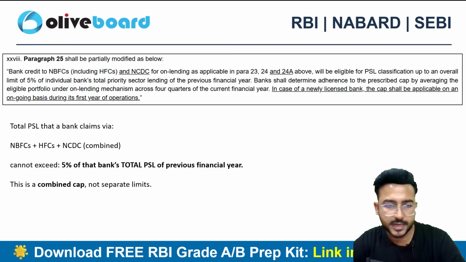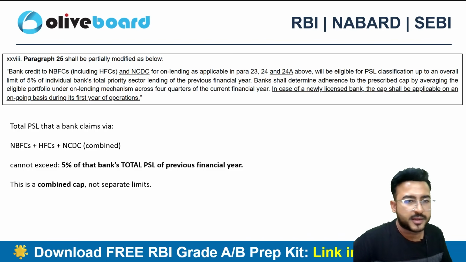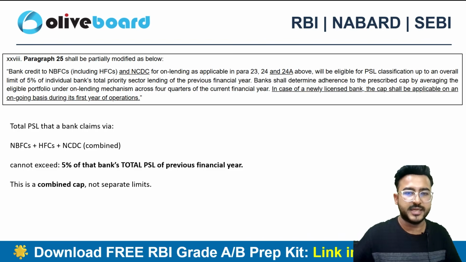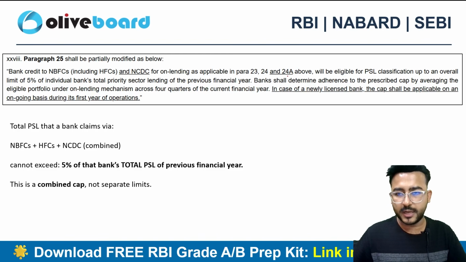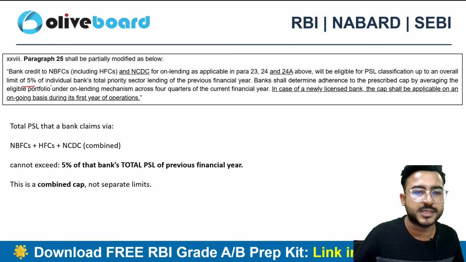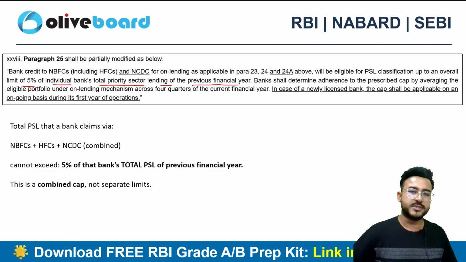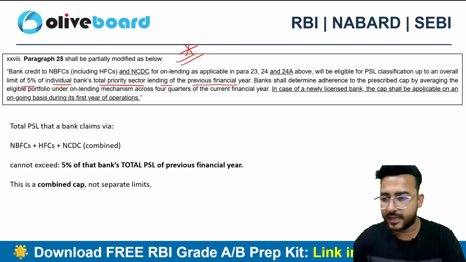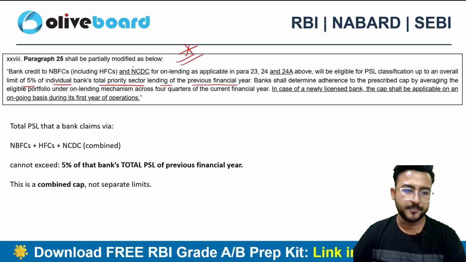In this PSL guidelines, next one: bank credit to the NBFCs and the NCDCs for on-lending basis will be eligible for the PSL classification up to an overall limit of 5% of the bank's total priority sector lending of the previous financial year. Now this is going to be super important, and this can definitely come in your examination. The total PSL contribution.